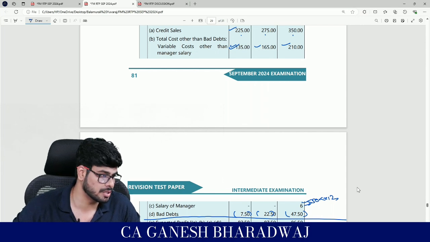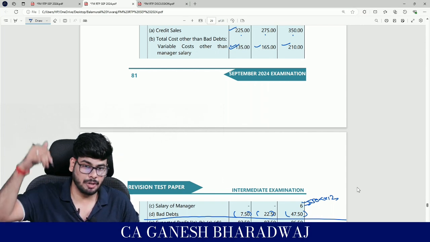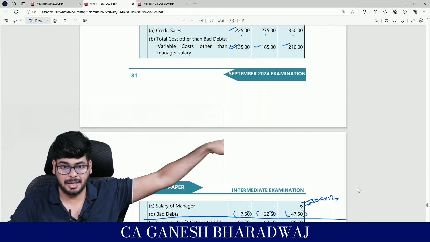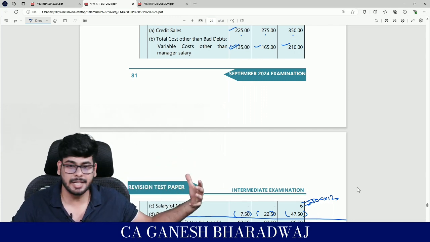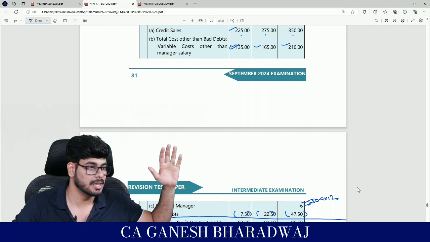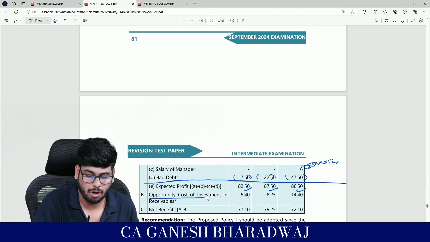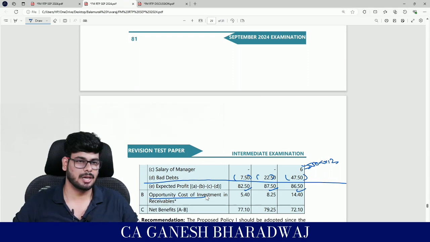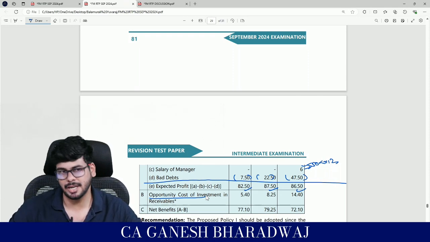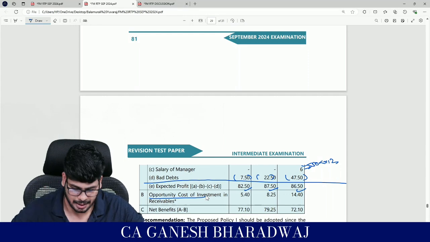Guys, agreeing with me on this, right? So because of this decision, your cost of capital, I mean in terms of amount, is also getting impacted. Yes. So that is also considered, and they are calling it the opportunity cost of investment in receivables. Are you clear with this? Yes, you guys are able to understand. That is one extra thing that you need to do.